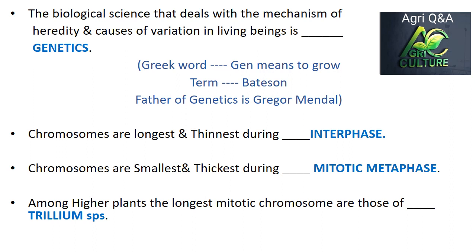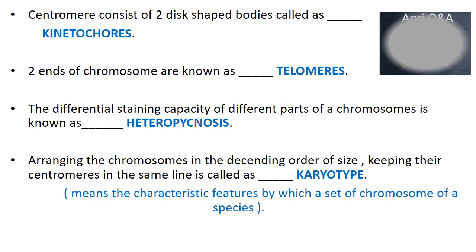Next, chromosomes are longest and thinnest during interphase. Chromosomes are smallest and thickest during mitotic metaphase. Among the higher plants, the longest mitotic chromosomes are those of Trillium species. Centromere consists of two disc-shaped bodies called kinetochores. Two ends of chromosomes are known as telomeres.